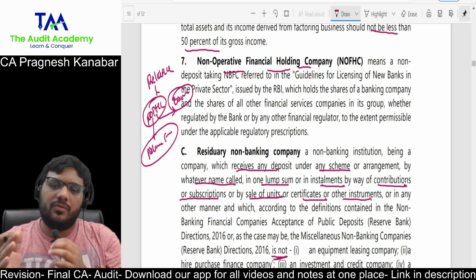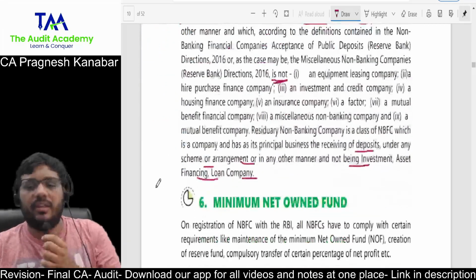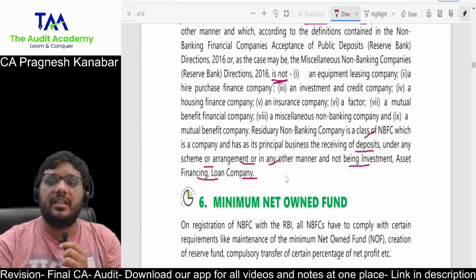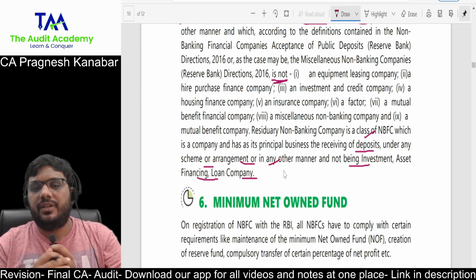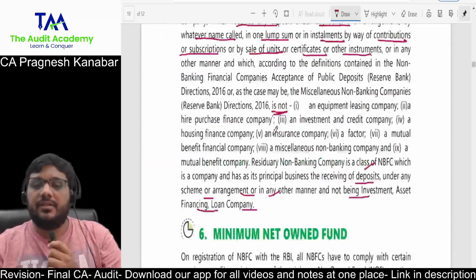Correct. And then whatever is not getting covered in these definitions, they have given a separate residuary non-banking company. Through any scheme, if the company is accepting deposits and lending in any manner which is not covered by the definitions, then it is a residuary non-banking company. All right.